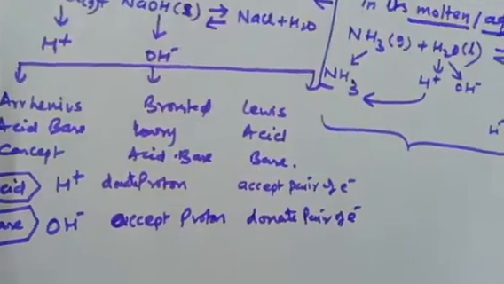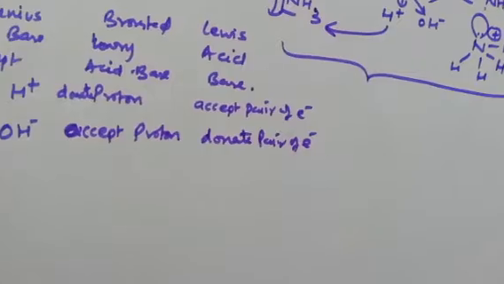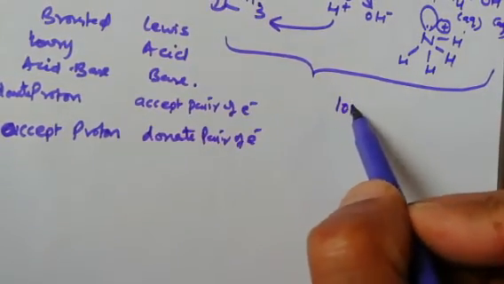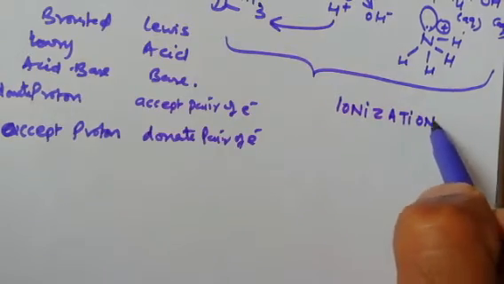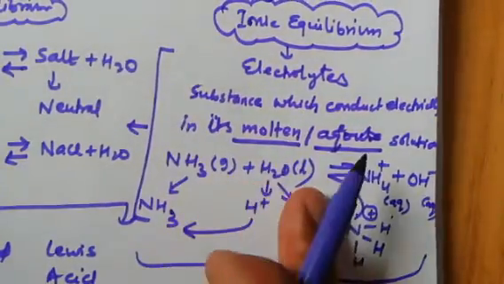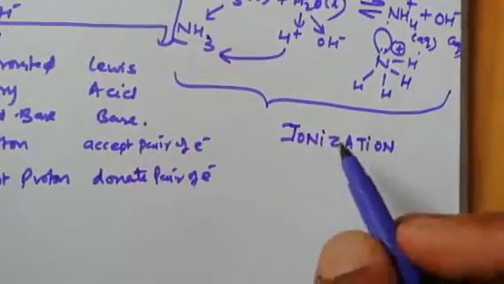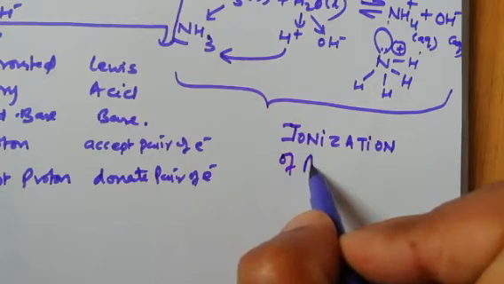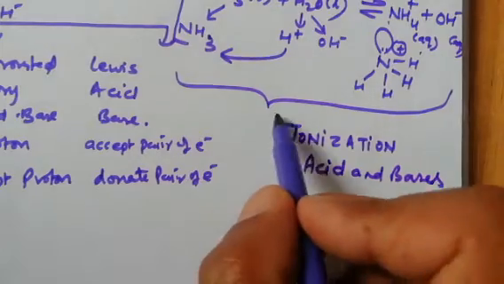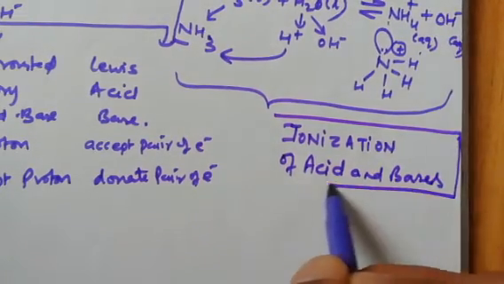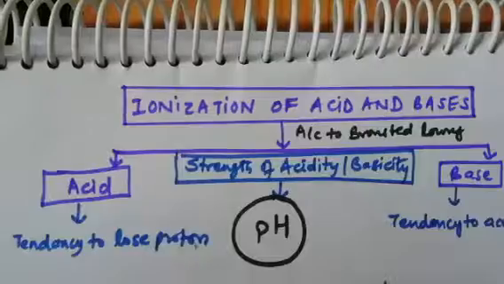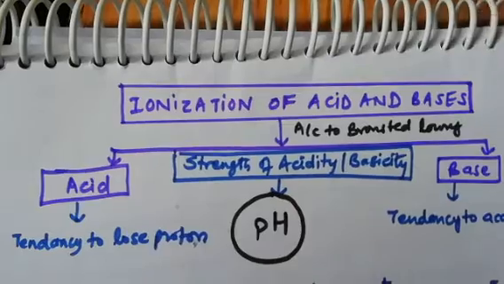Now today's topic that I'm going to take is very interesting, and it is from ionization. When we studied ionization, it is very important to produce ionic equilibrium, to produce electrolytes. So today's topic is ionization of acid and bases, which we are going to do. So stay tuned. We'll talk about ionization of acid and base.